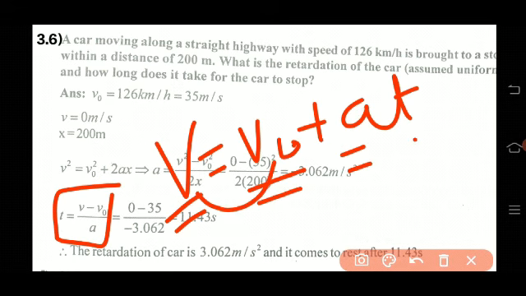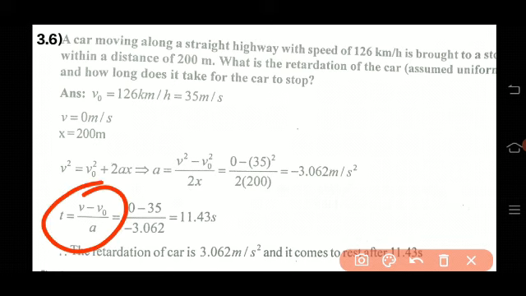Simplifying, t equal to v minus v0 by a. Just substitute. 0 minus v0 is minus 35, and a is minus 3.062. So you will get plus 11.43 second.